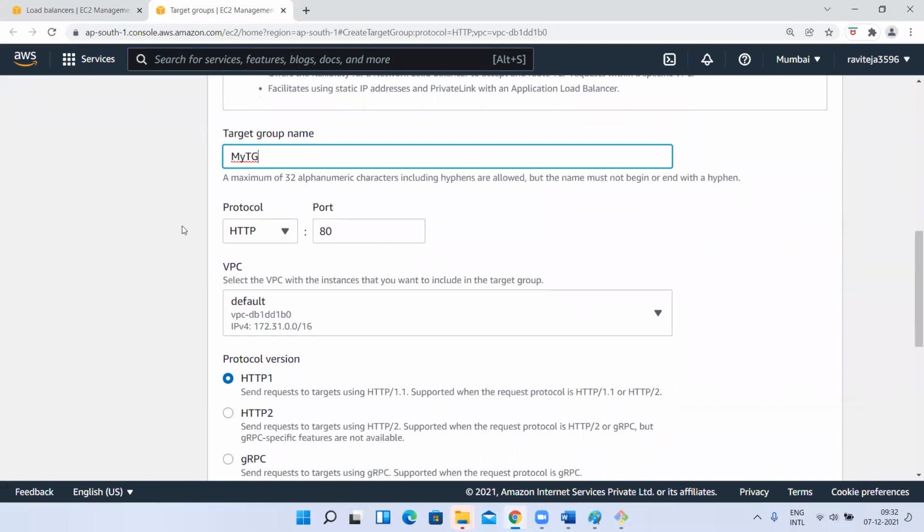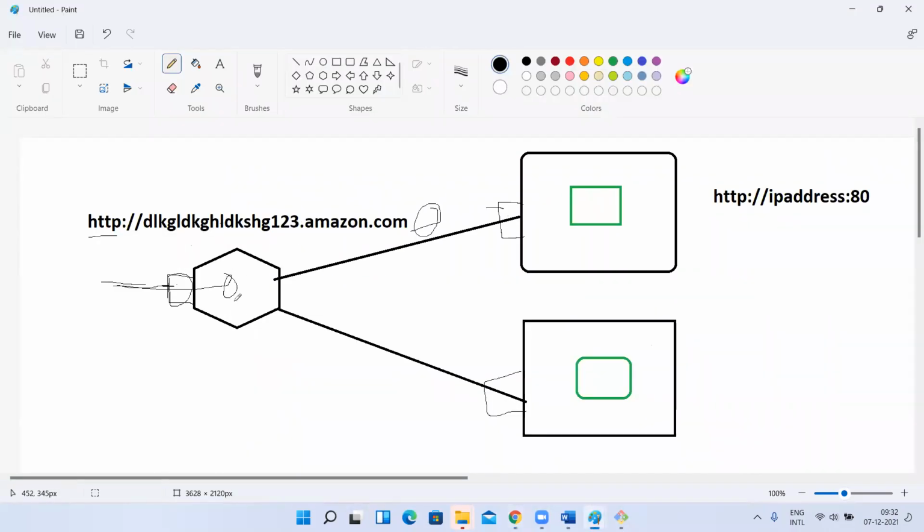Okay. Now, when the load balancer receives the request, we are going to configure targets. So when the request is received on HTTP 80 protocol, how the request has to be transferred or redirected to the instances? The instances are also running with HTTP.